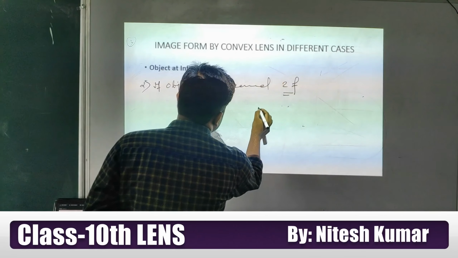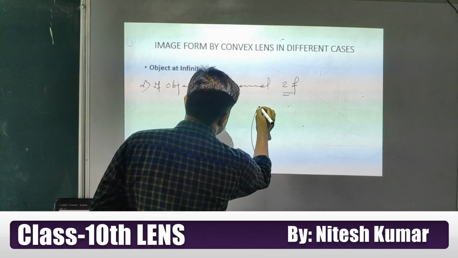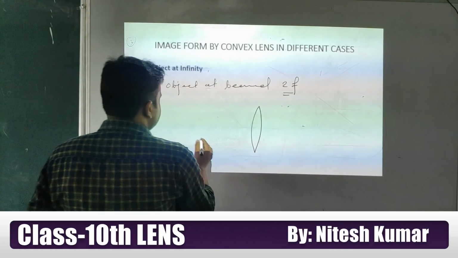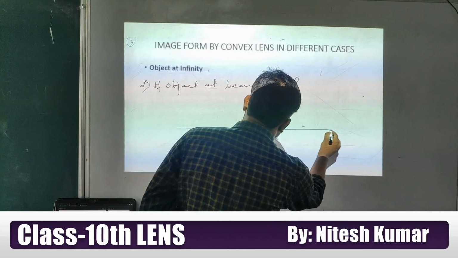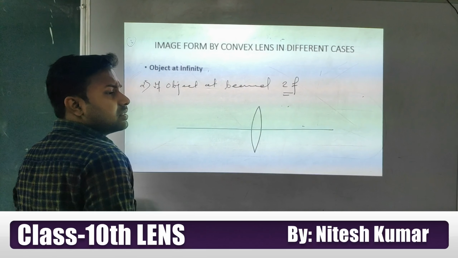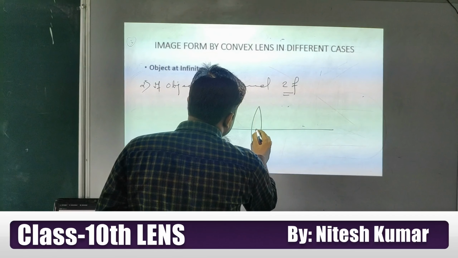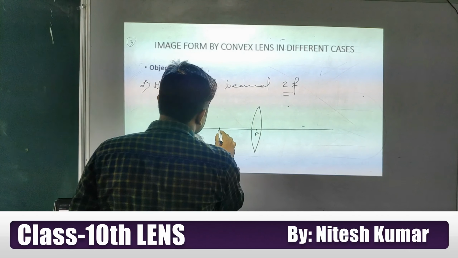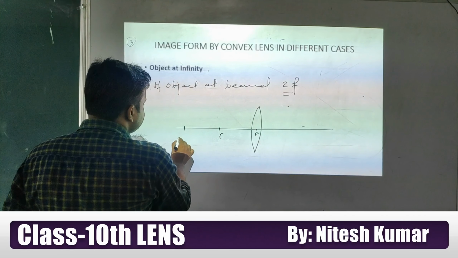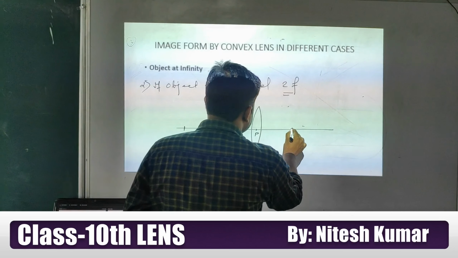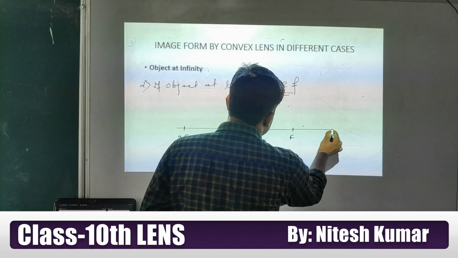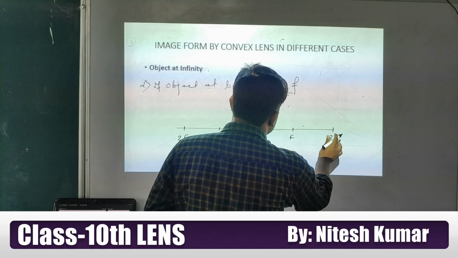So look at this, students. If our object is beyond 2F, this one is the pole, this one is the F, this one is the 2F. Similarly, we can write on this side F and here 2F.